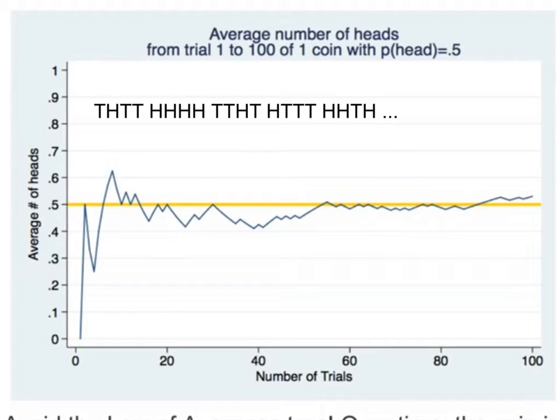It's important to note here that the coin is not in any way compensating for earlier coin flips. What's happening instead is that the sheer volume of coin flips down here and into the future is overwhelming any streakiness that occurs earlier on. So just because we see a bunch of heads in a row early on doesn't mean we're going to see more tails like that later on to compensate. Rather, the sheer volume of coin flips still to come will overwhelm any streakiness that occurs early on. And that's it.